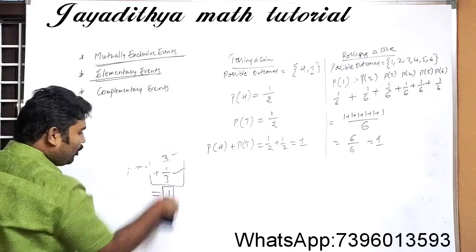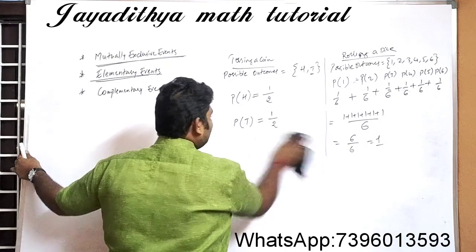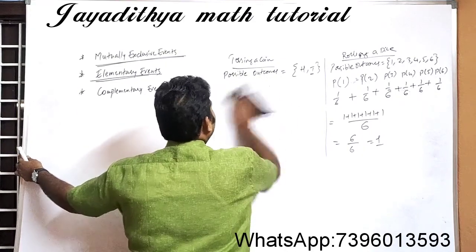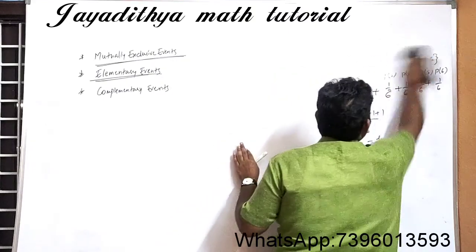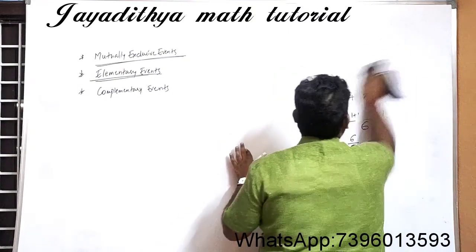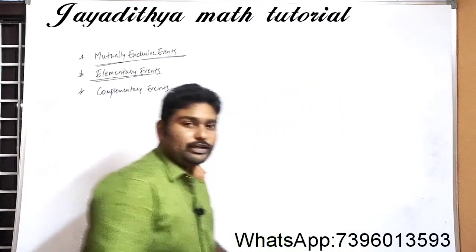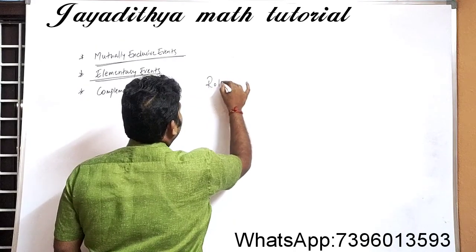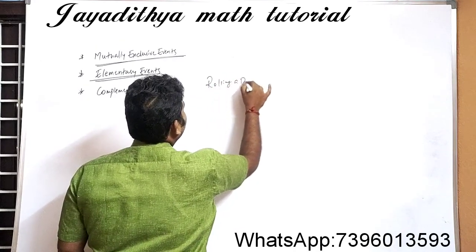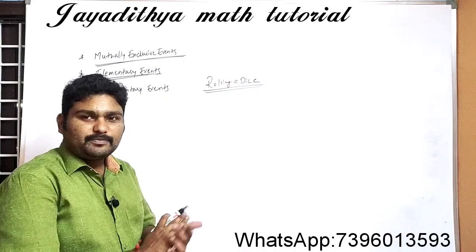See here, when we add all the elementary events, what is the answer you are getting, Nana? So we will be getting only 1. Okay. Now let me take one more example, and you need to see the difference there. Look here, Nana. For example, rolling a dice. Rolling a dice is our experiment, Nana.